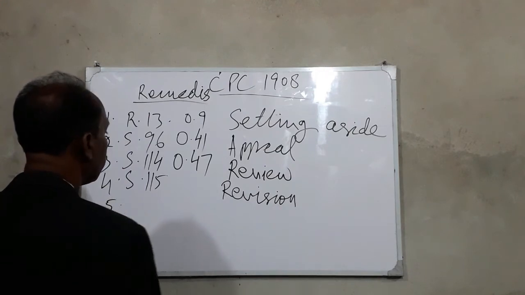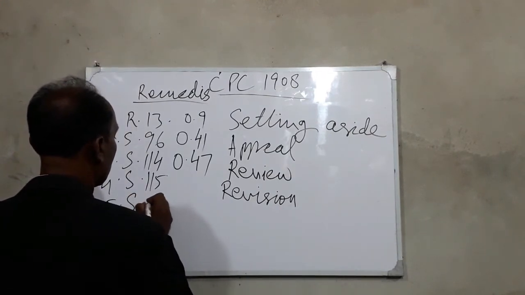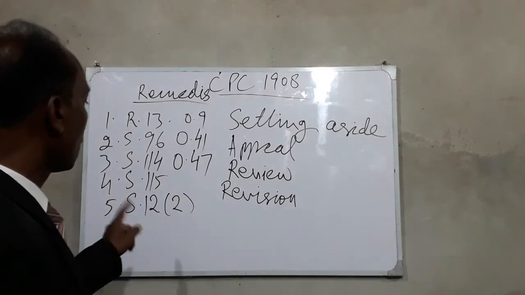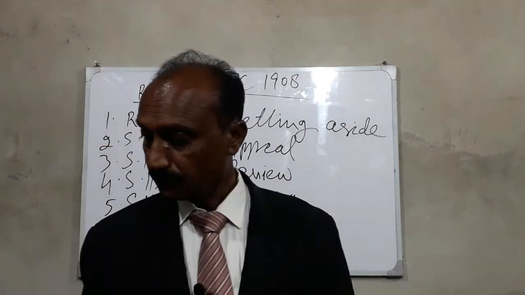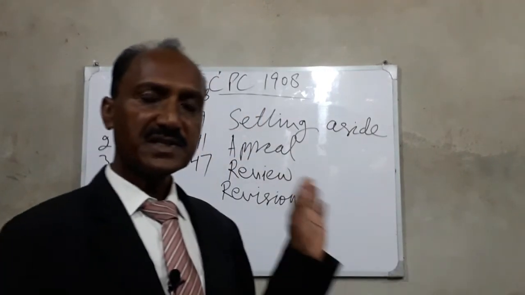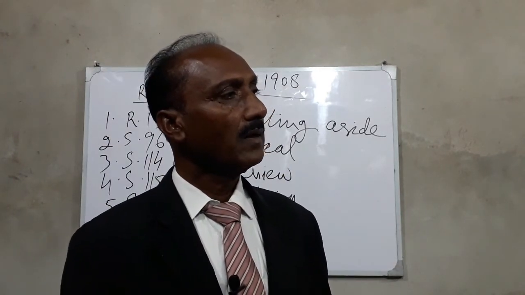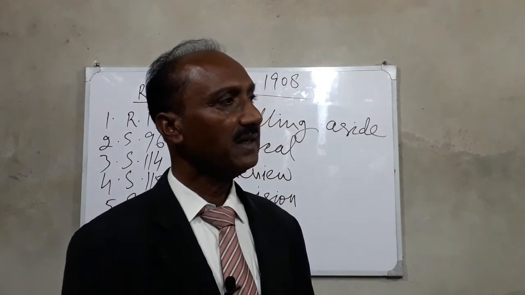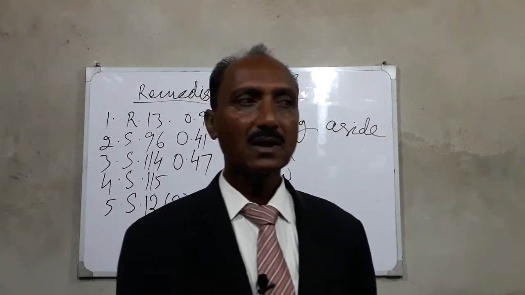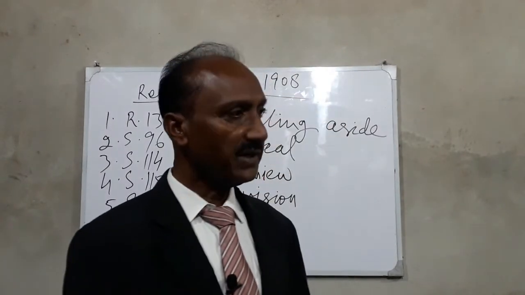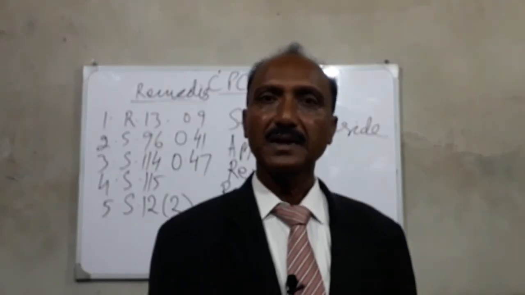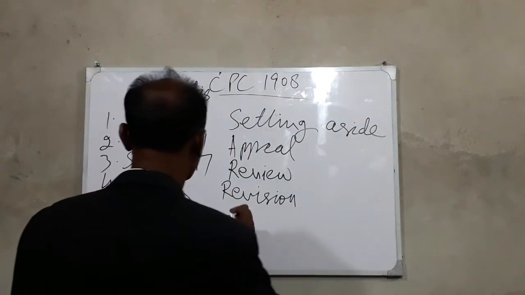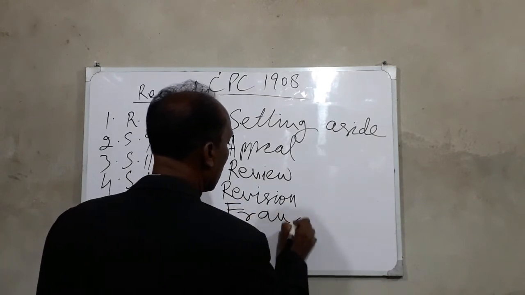Fifth remedy, Section 12(2). This section may be invoked when the aggrieved party has ground of fraud to have been committed by the plaintiff in obtaining the ex parte decree. Fraud.